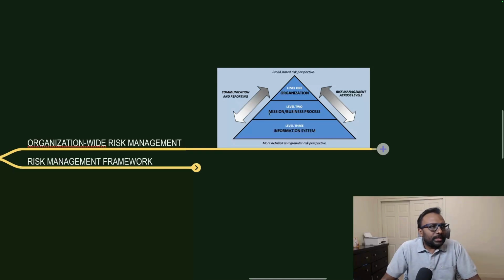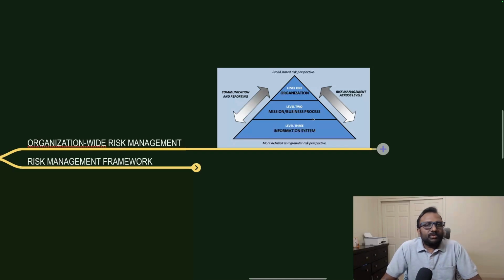Then it comes to the mission or business process. What projects need to be implemented? What policies, procedures, or standards do we need to implement to achieve the mission or the business objectives? It is our middle level management or senior level management who will be designing this.